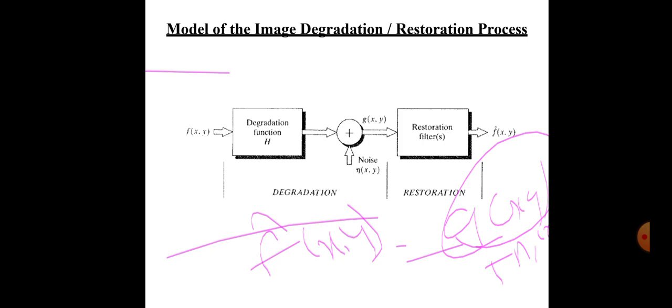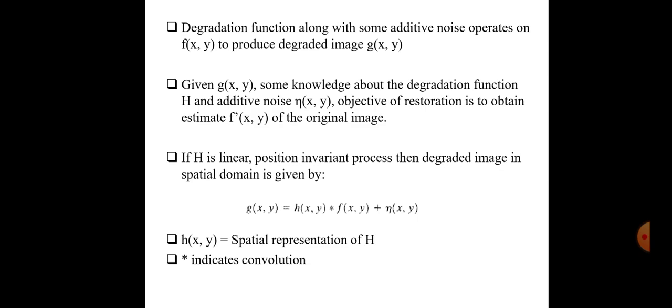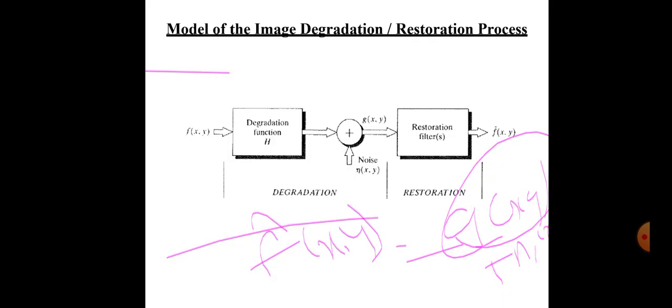So this is about the model of image degradation and restoration process. This is a block diagram. First we apply degradation, and then we get a restoration function, right?